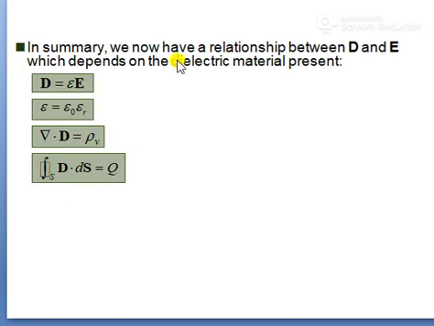Next, in summary, we now have a relationship between D and E which depends on the dielectric material present. So D equals epsilon E, where epsilon equals epsilon naught epsilon r, and del dot D equals rho v, and the integration over the closed surface of D dot dS equals Q.